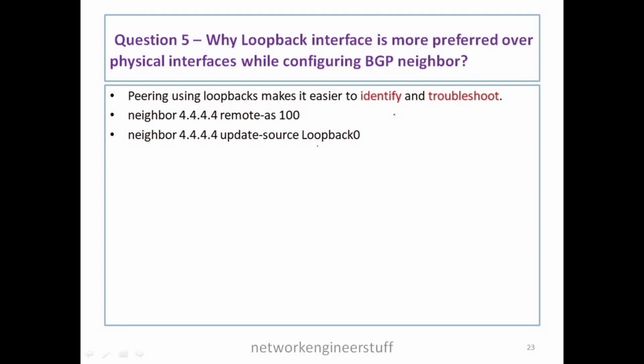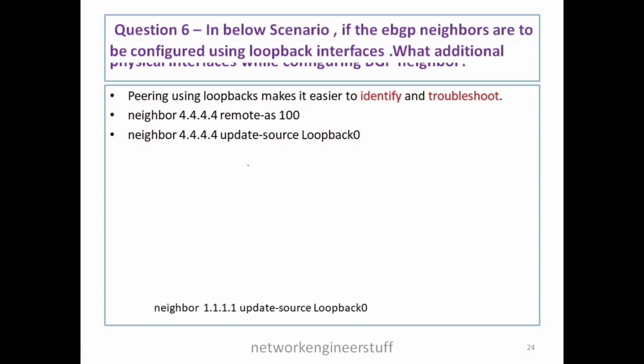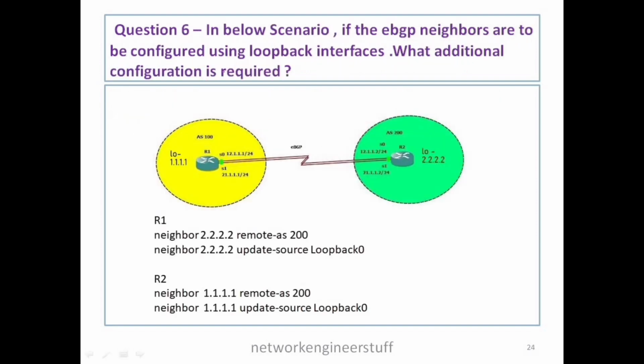This is the configuration, guys, you have to use whenever you are using loopback interfaces, which we have already discussed in the previous video. You have to use this update source extra command whenever you are using loopback interfaces for BGP neighborship configuration. So guys, question number 6.